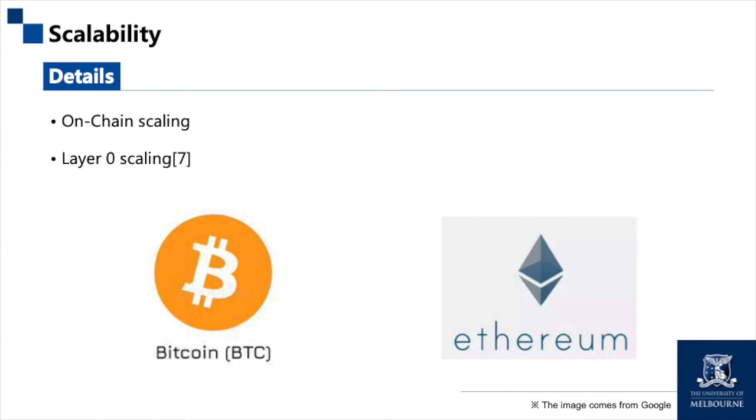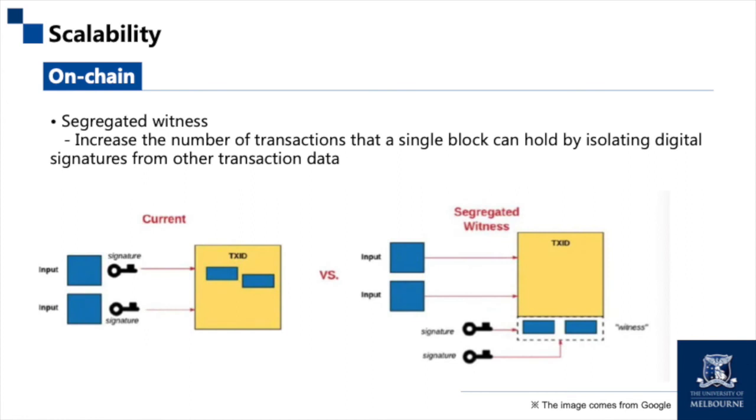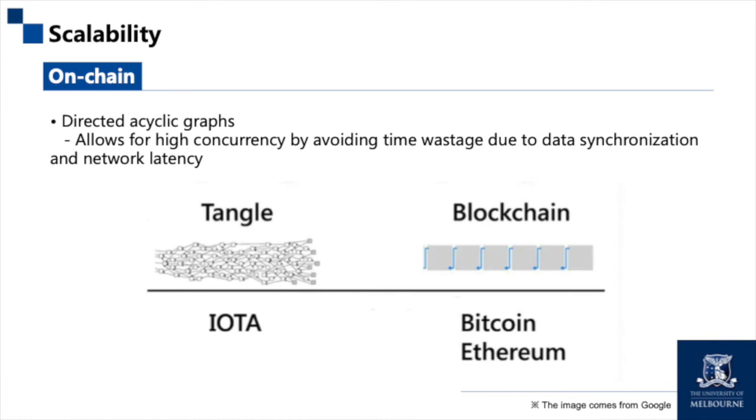The current mainstream scaling solutions are on-chain scaling and layer 0 scaling. On-chain scaling aims to improve scalability by optimizing the basic protocol of the public chain, which indicates improvements to the data layer and the network layer. The data layer can be improved by block expansion, isolation verification, and DAG. Block expansion is achieved by increasing the capacity of a single block so that the number of transactions increases. Isolation verification increases the number of transactions